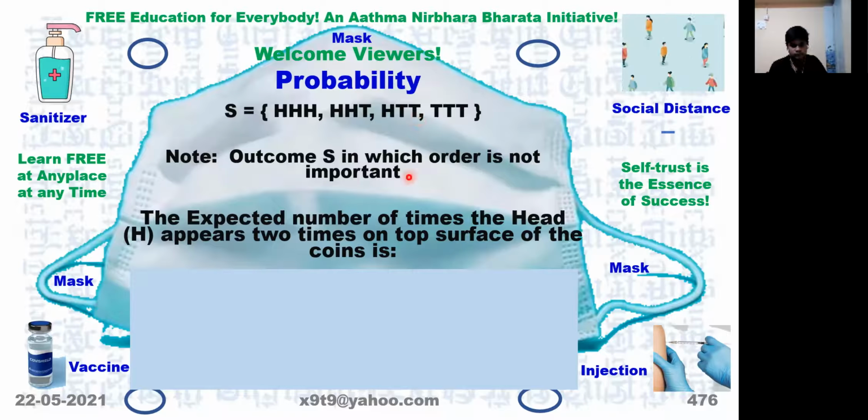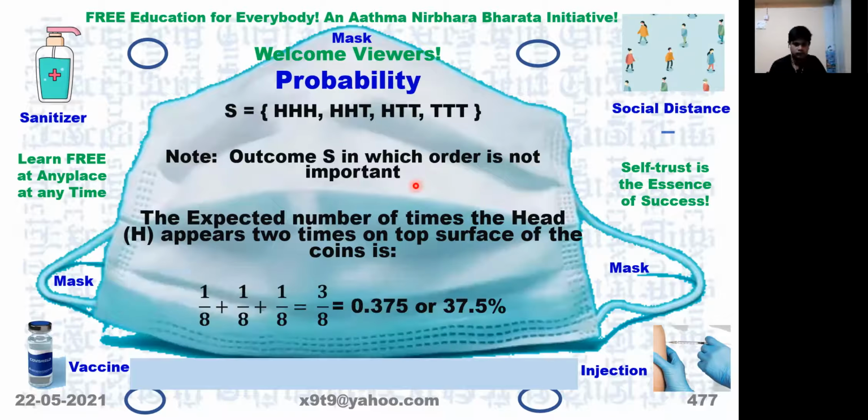So you must read the problem correctly, look at the sample space, then try to write the answer that you have to write. So in this case, HHT is occurring in 3 different forms: one is HHT, another is HTH, another is THH. Therefore, each one has 1 by 8, so 3 times that will be 3 by 8, which is 0.375 or 37.5%.